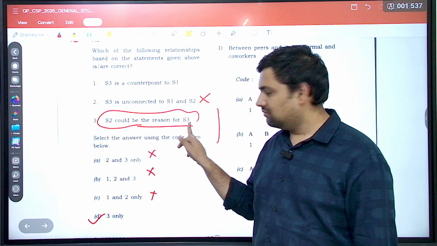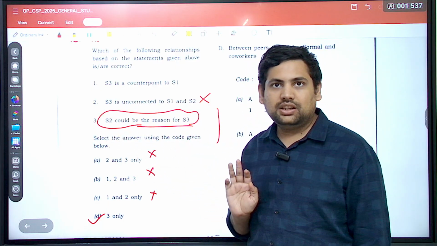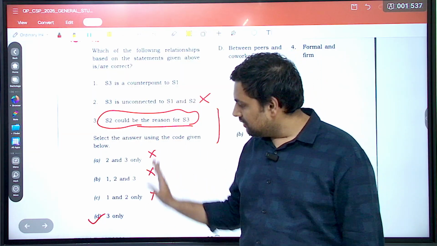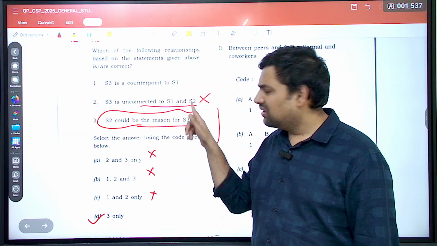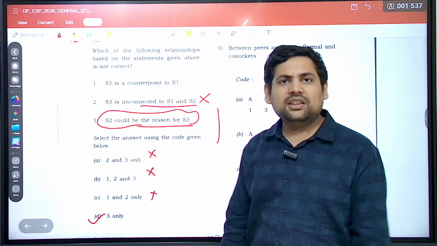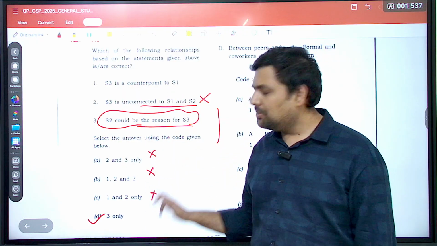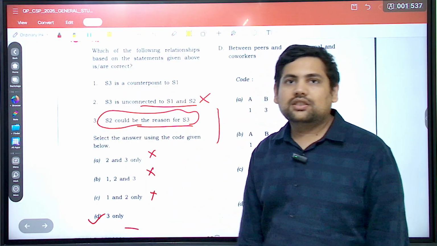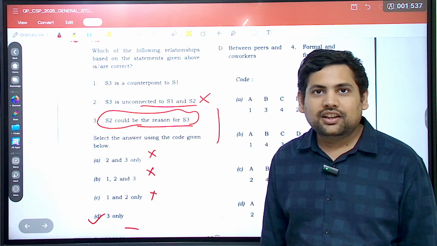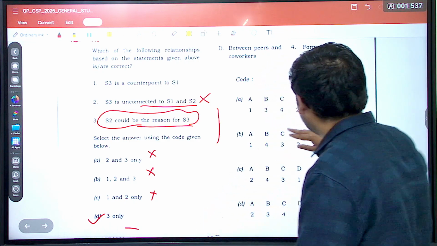S2 could be the reason for S3. Understood? So just by removing these two, saying them unconnected when they are on the same topic, you can just eliminate these three statements. You get to the answer. Correct? Now let's look at the next one.